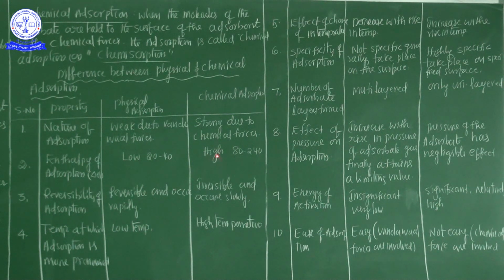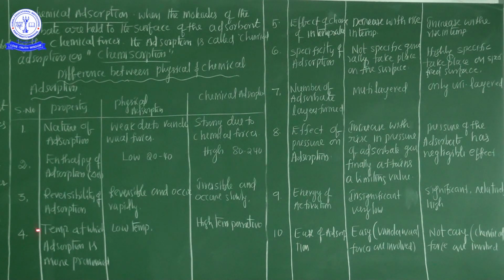And chemical adsorption is irreversible because chemical forces are present here, so it is irreversible and occurs slowly. It does not easily come back, it comes back slowly. That's why irreversible. This is the reversibility point of view. So physical adsorption has weak van der Waals forces, the enthalpy of adsorption value is very low, and it is reversible because of the weak van der Waals forces.